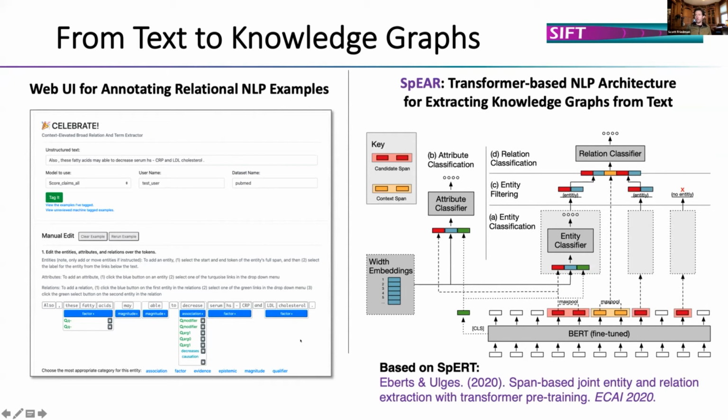This is our transformer-based NLP architecture for extracting knowledge graphs from text. We developed this on top of other architectures too. I'm not going to get too deep into this, but I'm happy to do so in the breakout session. We encode everything. It does an entity-based classification. It then classifies relations on top of those entities that it finds. And then it does attribute-based classification using multi-class categorization on top of all the nodes. So the result is a directed, labeled, multi-directed graph.